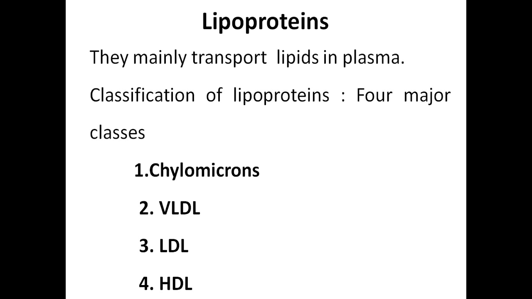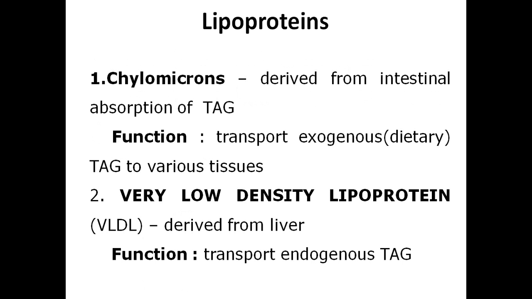The other type of compound lipids which we have is lipoproteins. Lipoproteins are the main transport forms of the lipids in the plasma. Lipoproteins are classified into four major classes: chylomicrons, VLDL, LDL and HDL. VLDL is very low density lipoprotein, LDL is low density lipoprotein, and HDL is high density lipoprotein.